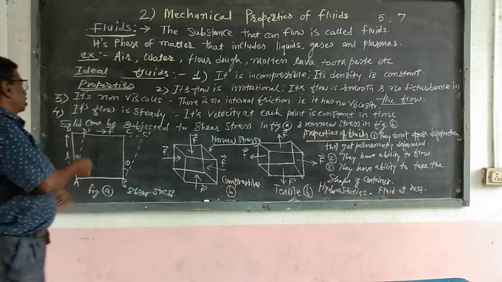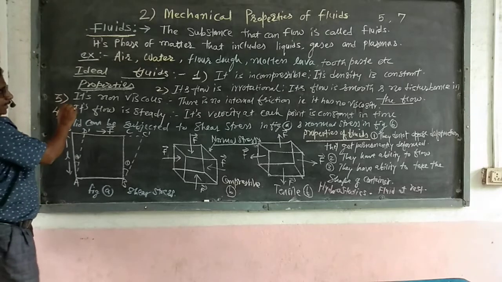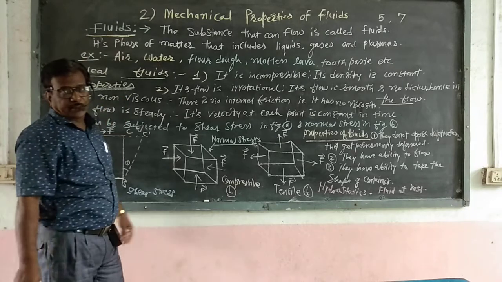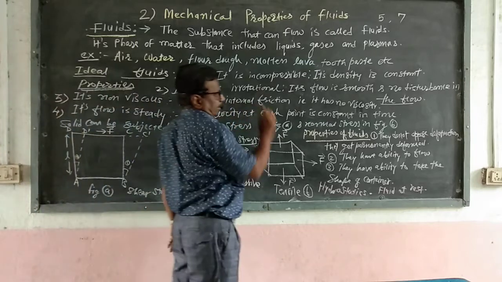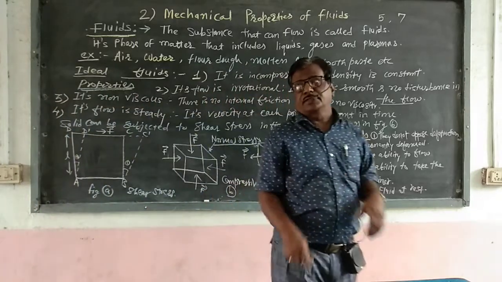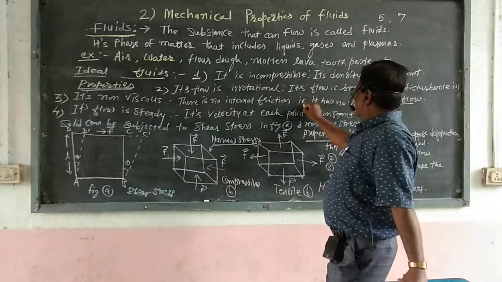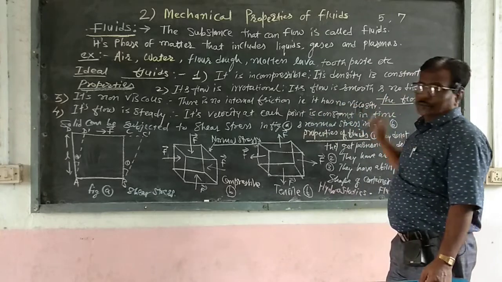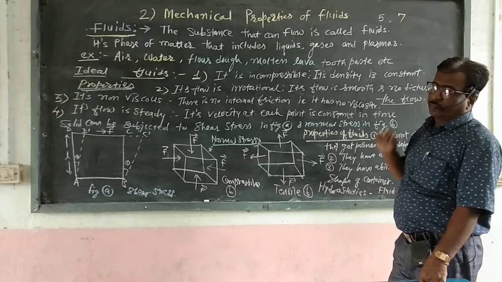Now we see the third property. The third property of an ideal fluid is that it is non-viscous. Non-viscous means there is no internal friction between two substances or two molecules, that means it has no viscosity. So this is the third property of an ideal fluid.